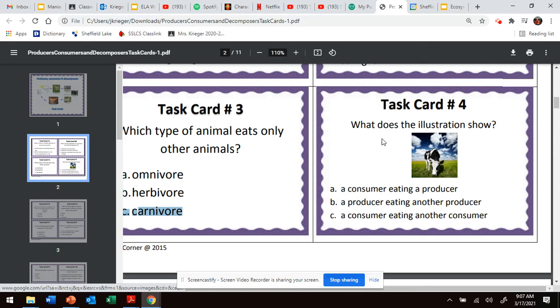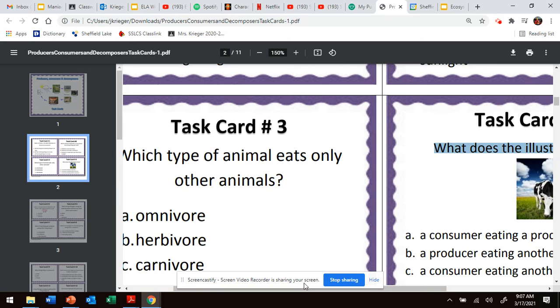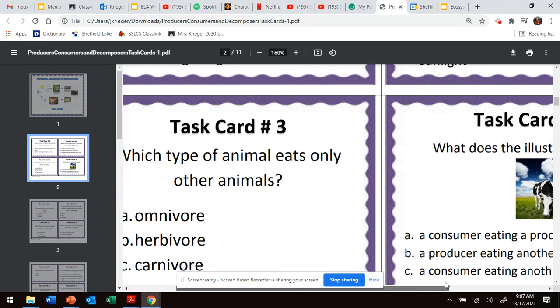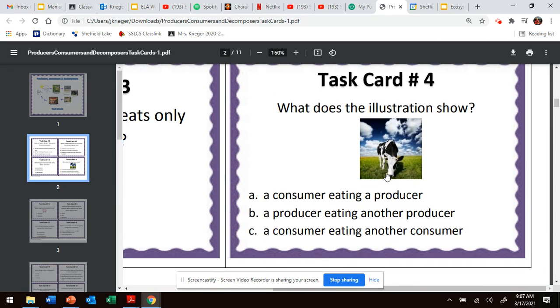Number four, what is this illustration below showing? Okay, let's zoom in here. Okay, what is this showing you? Is it showing you a consumer eating a producer? Is it showing you a producer eating another producer?